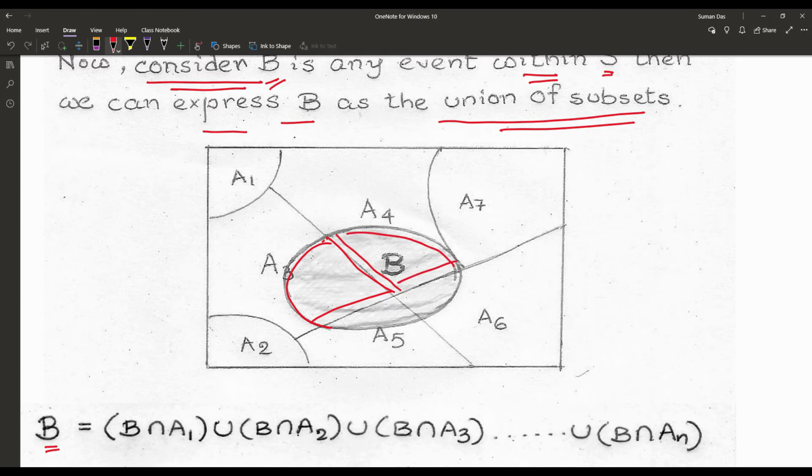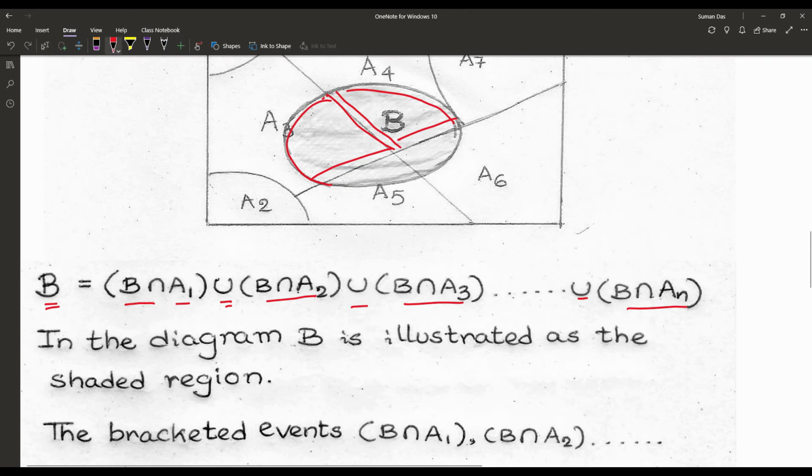So we can say B is equal to B intersection A1 union B intersection A2 union B intersection A3 up to B intersection AN. It may be possible that B is not intersected by every event but only by some of them, and the events which are not intersected by B give the result phi. But the most important thing is that A1 to A7 have occurred before, and after that B occurs, and we have described it by the shaded region.